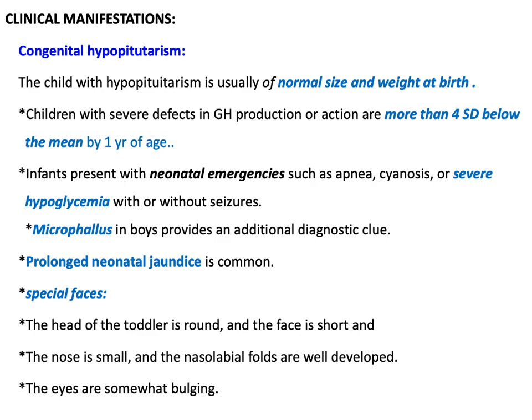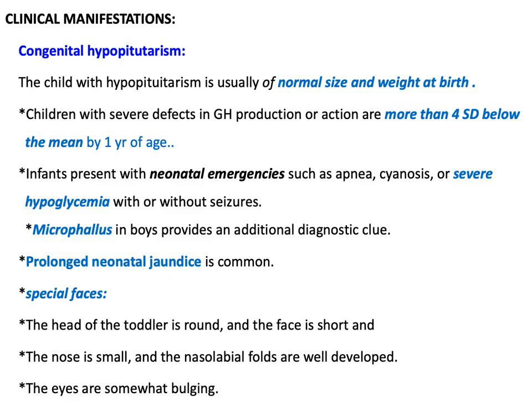Regarding the clinical manifestations, we will start with congenital hypopituitarism, in which the child is usually of normal size and weight at birth. This is very important. A patient who is small for gestational age is not regarded as having growth hormone deficiency as a cause. So he is normal size and weight at birth. With time, patients with severe defect in growth hormone production or action are more than 4 standard deviations below the mean by 1 year of age. So there is deceleration of the growth during the first year of age.